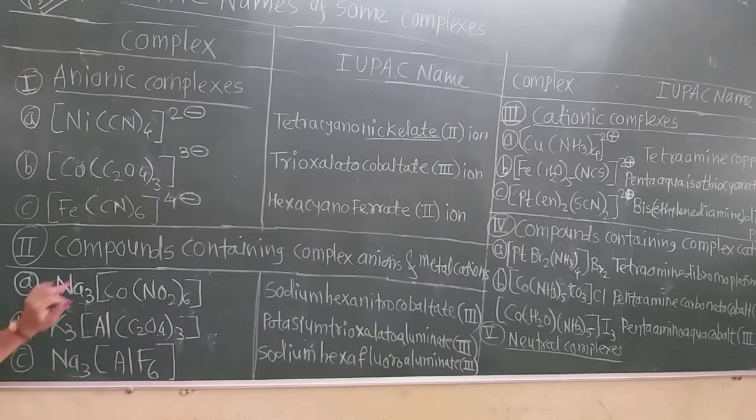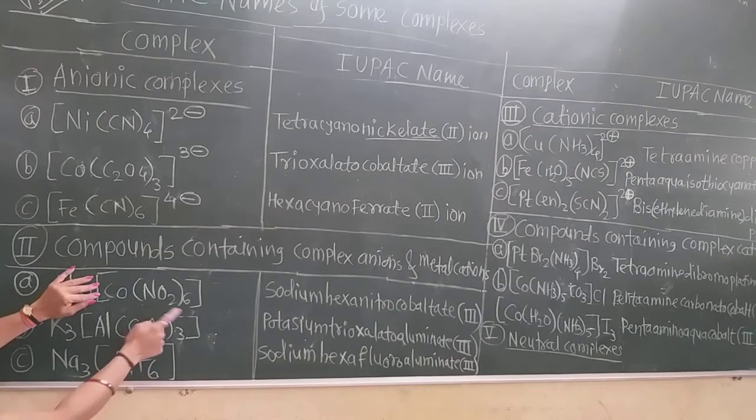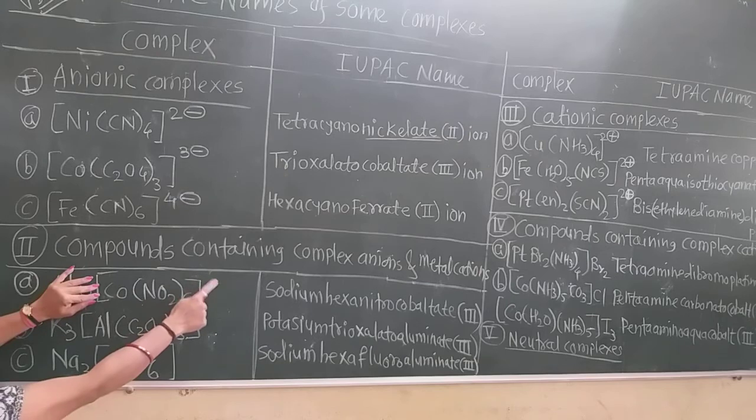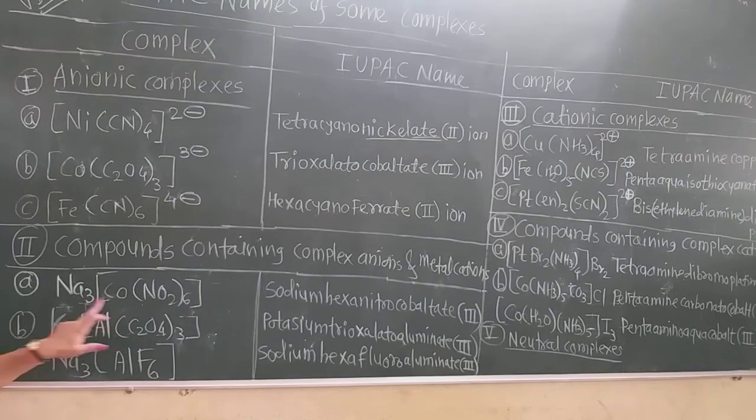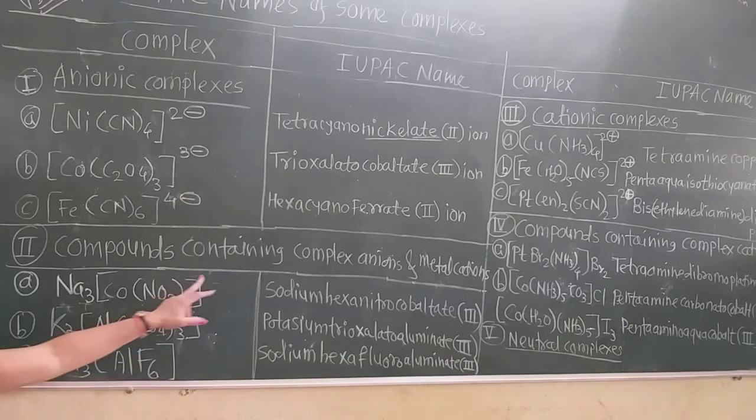If this plus 3 charge is ionized, what will remain on this? That is the minus 3. Why? Because totally minus 6, out of that plus 3 of this cobalt, and here will be the minus 3 charge. This plus 3 and minus 6 get cancelled.